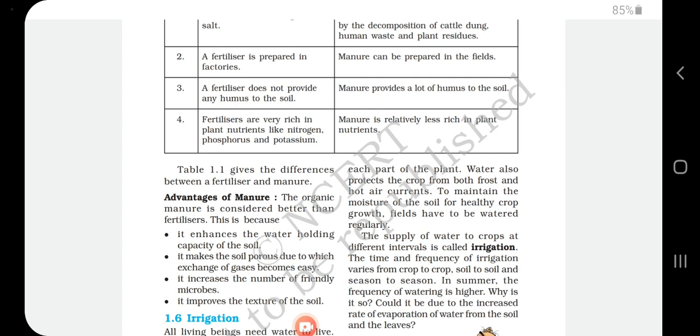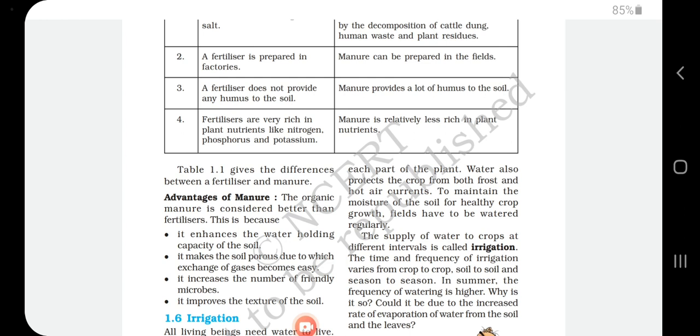That means it retains water in the soil, and it makes the soil porous, due to which exchange of gases becomes easy. We already discussed that in the soil there are microbes, invisible microorganisms and earthworms living under the soil, so that they can breathe very easily. Porous means giving gaps between the soil particles, so exchange of gases becomes easy.